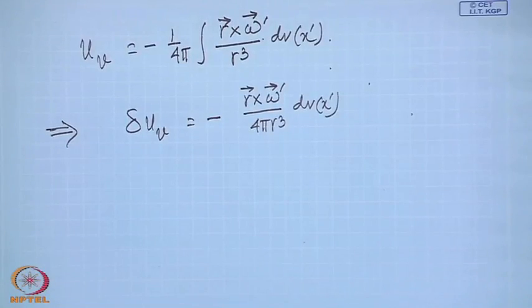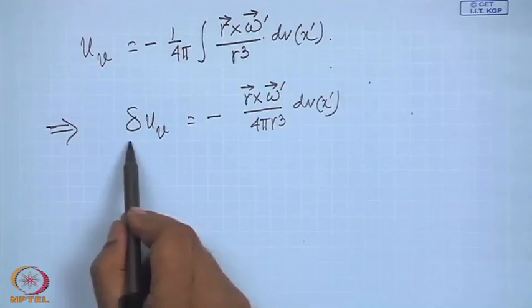It is possible. But in case of vorticity it is not possible that in an infinitesimal element of volume there is some non-zero vorticity distribution, but everywhere else the vorticity distribution is 0.